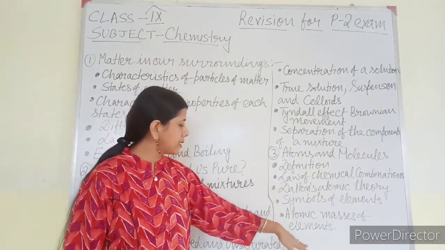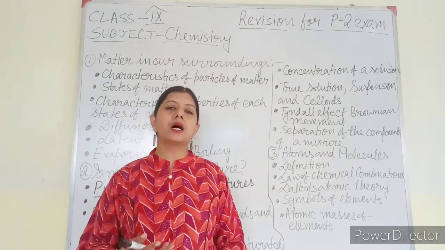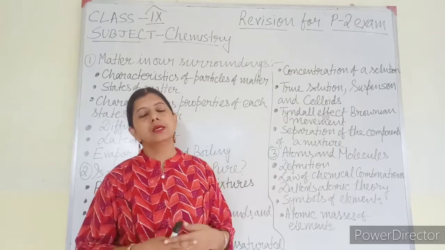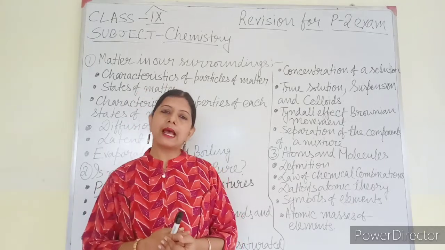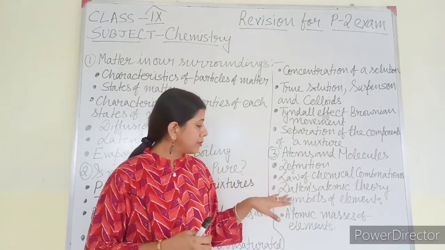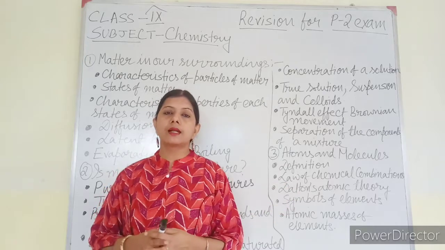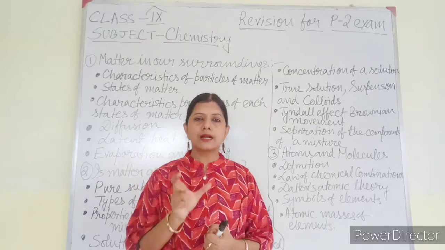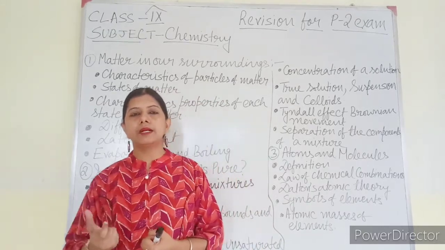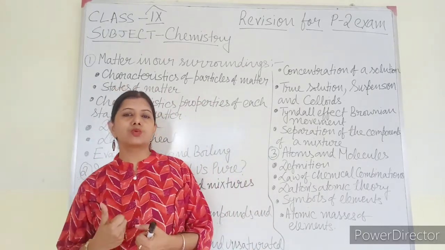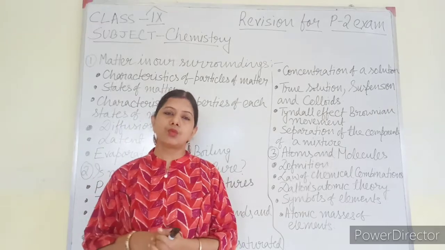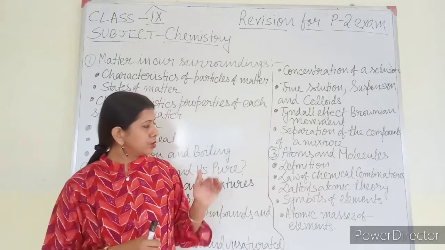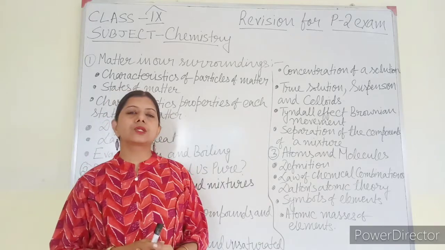And atomic masses of some elements. What do you mean by atomic mass? Definition of atomic mass, that is also very important. And atomic masses and atomic numbers from 1 to 20. For the elements whose atomic numbers are from 1 to 20, what their atomic mass is, you have to memorize. I told you earlier only. So this is all about all these 3 chapters.